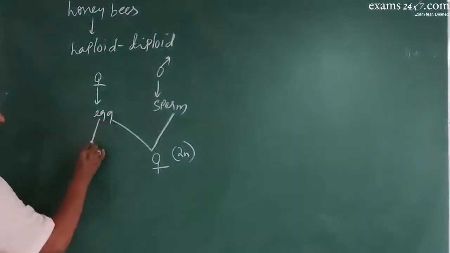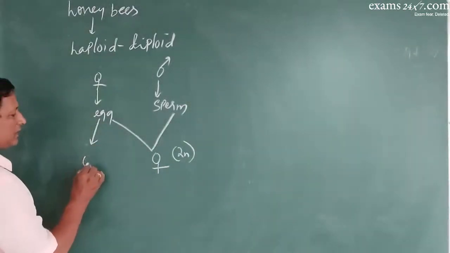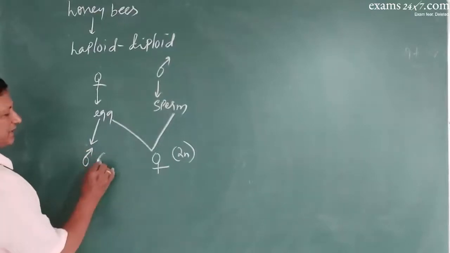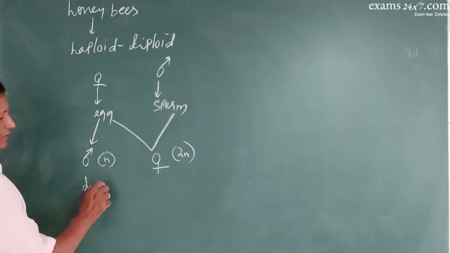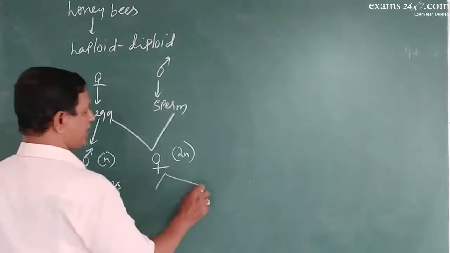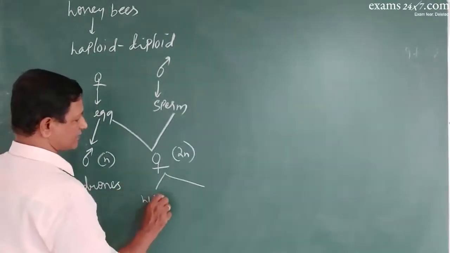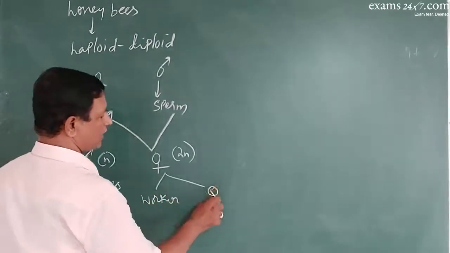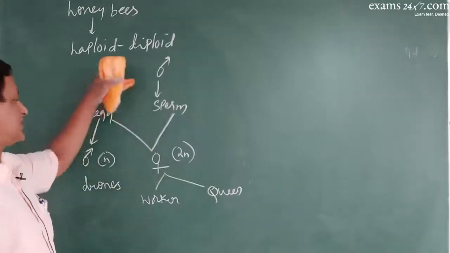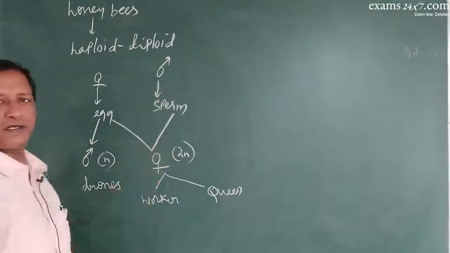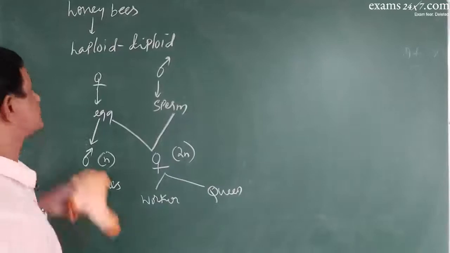But some eggs will directly develop into males. So it is always haploid. Now these males become drones. These females can become worker bees or queen bees. So this is the haploid diploid type of sex determination.